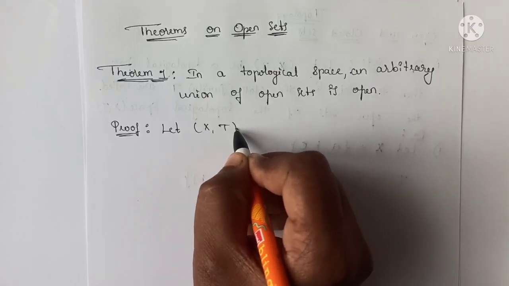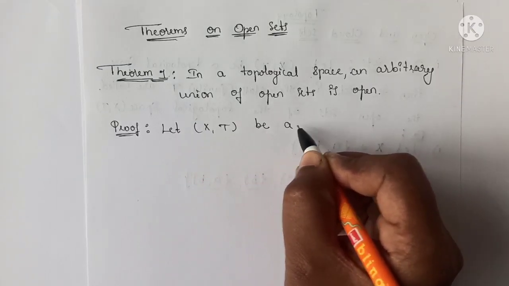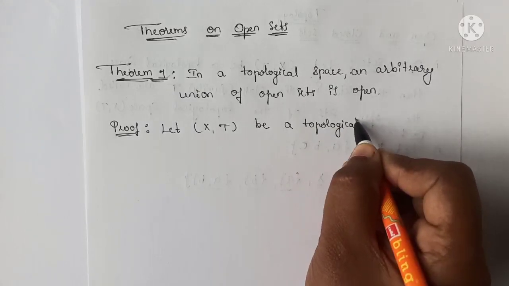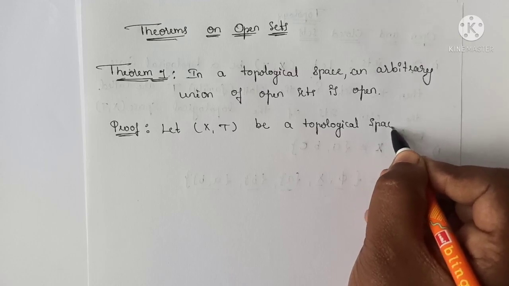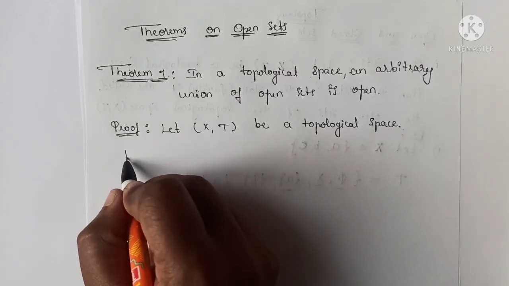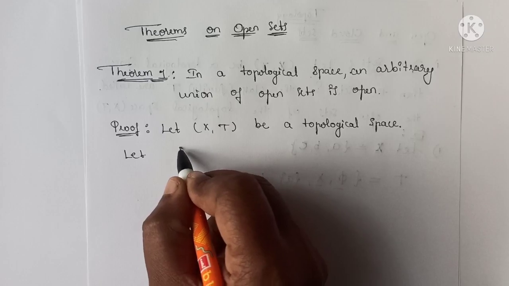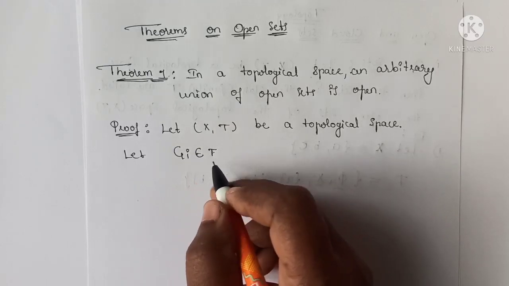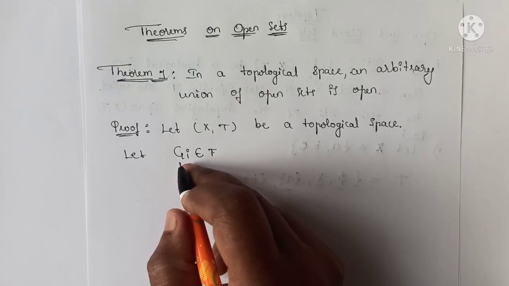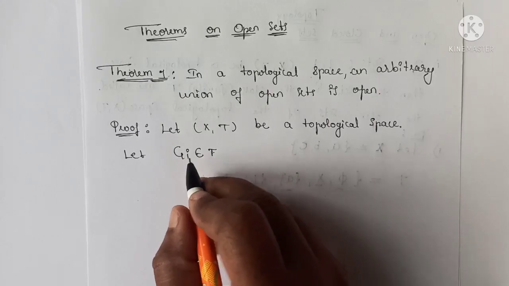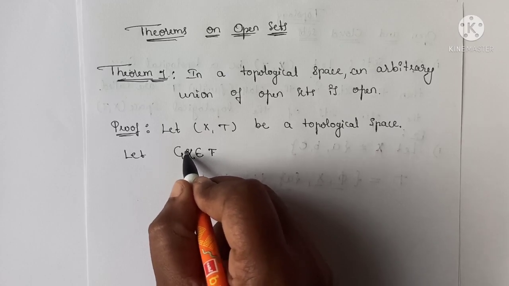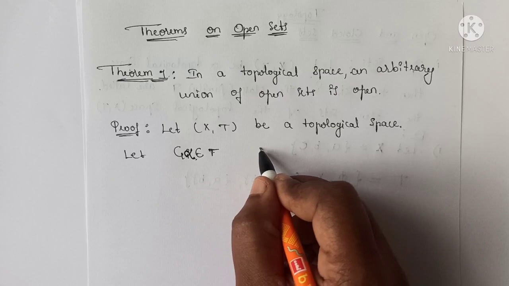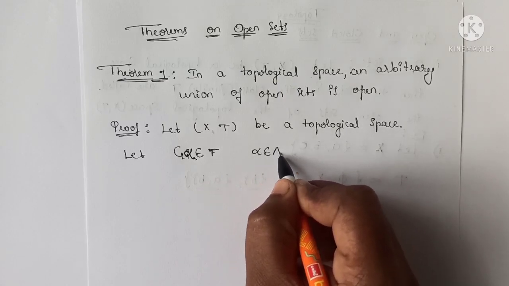Okay, so let (X, T) be a topological space. Then let G_i belong to T, or you can consider G_alpha, G_alpha belongs to T, where alpha belongs to the index set.